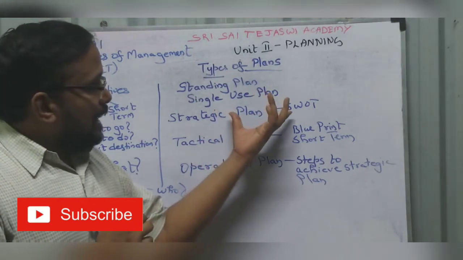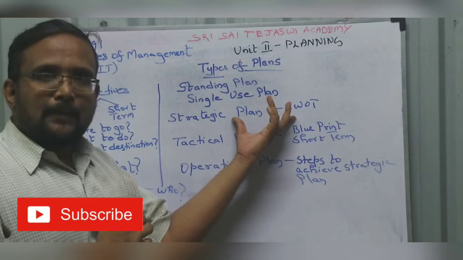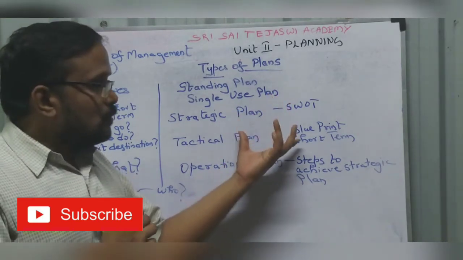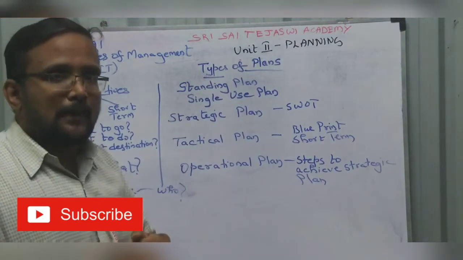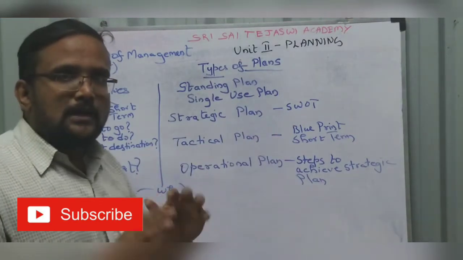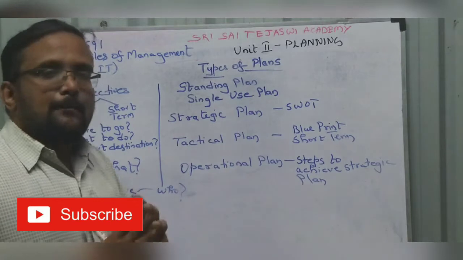So we have planned our strategic plan. For this, I need to have a blueprint of how I am going to achieve that strategic plan. So that is the tactical plan. That is short term. Operational plan.